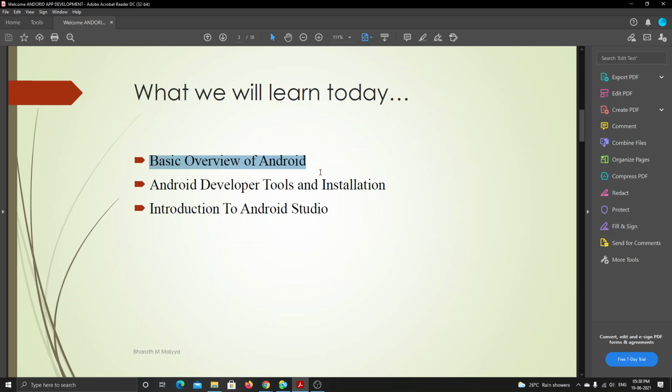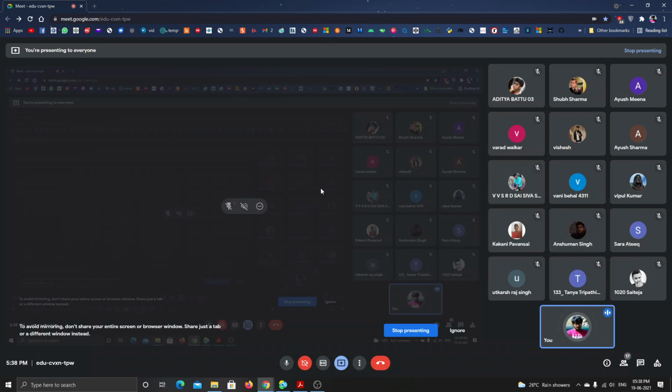We will have the session daily at the same time, as doubt clearance sessions, where I will explain if you have any doubts. If I run both Google Meet and Android Studio, this system can't handle it, so I will pre-record it and try my best to present it in a live session. If I directly present through the screen, it does not take the audio. It only presents the screen without the audio.